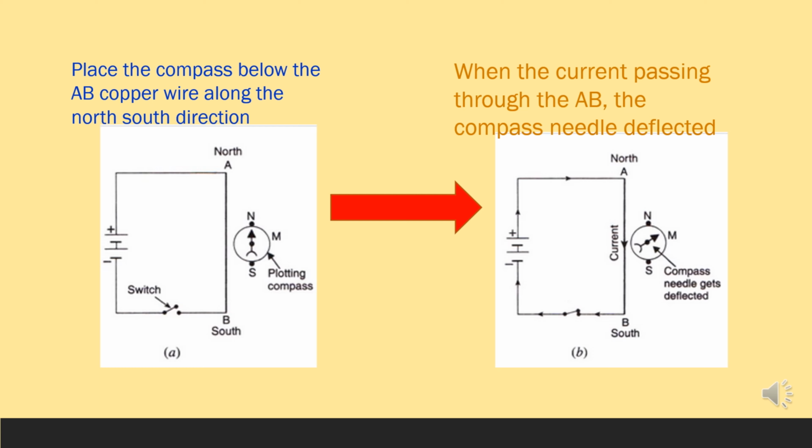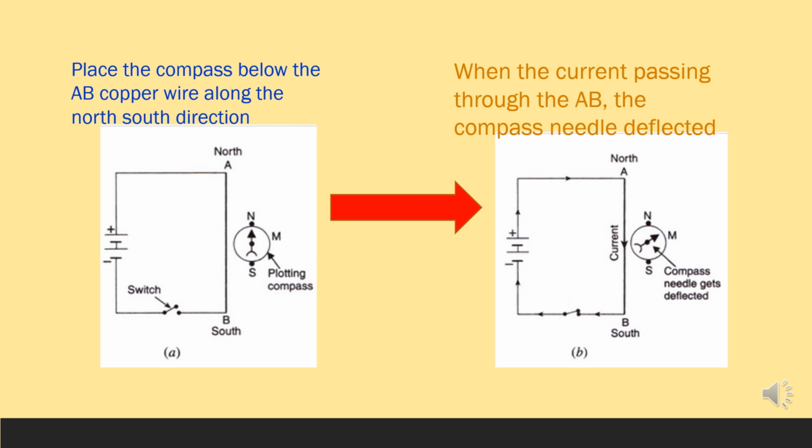Close the switch and allow current to pass through AB. When current passes through the AB copper wire, you can see the needle of the compass show a deflection in this way. When placing the compass above the wire and allowing current to pass in the direction of BA, by changing the terminals of the batteries, you will be able to observe that the compass indicator deflects in the opposite direction.